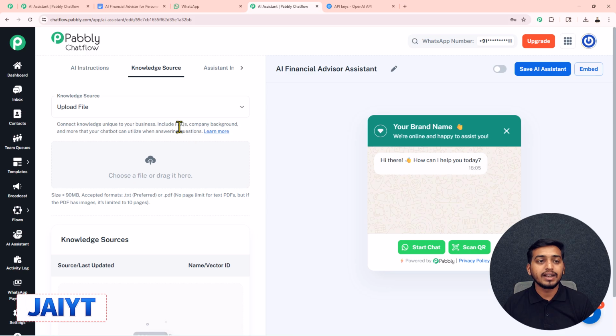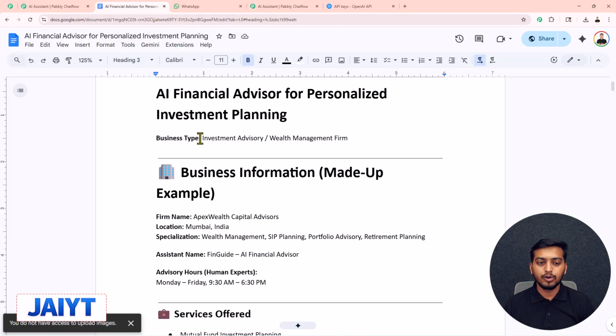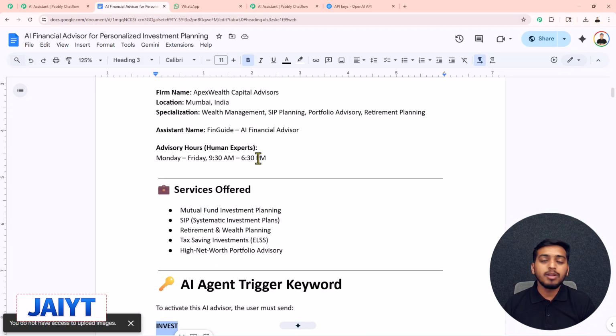I have already created this knowledge base inside my Google Docs account. In here you can see I have provided every minute detail that will help my AI assistant to solve every query of my customer. This knowledge base will work as the brain of my AI assistant. Now we just have to download it from here and paste it inside our Pabbly Chatflow account.